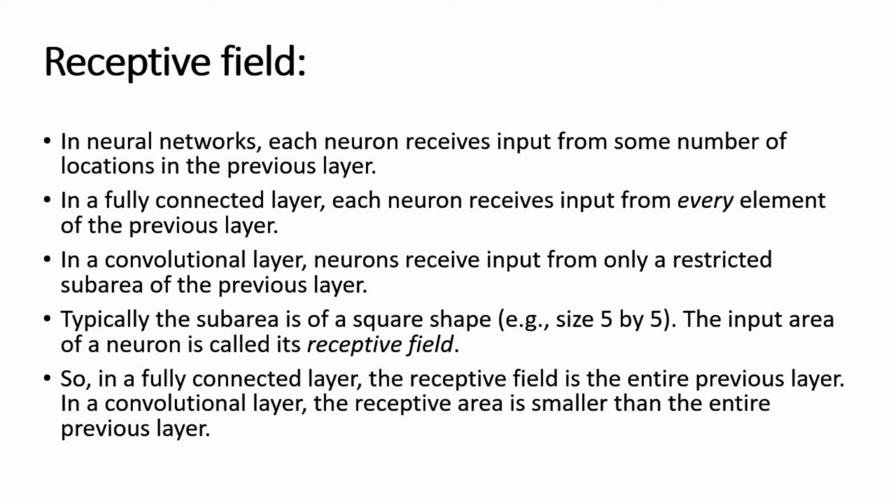Next to that, receptive field. Receptive field is nothing but the input of each layer. In neural networks, each neuron receives input from some number of locations in the previous layer. In a fully connected layer, each neuron receives input from every element of the previous layer.